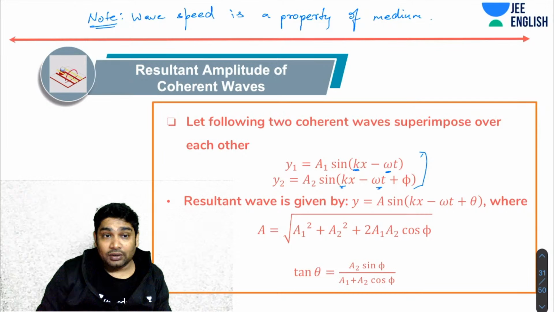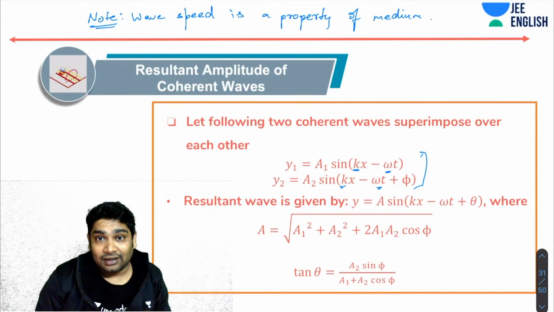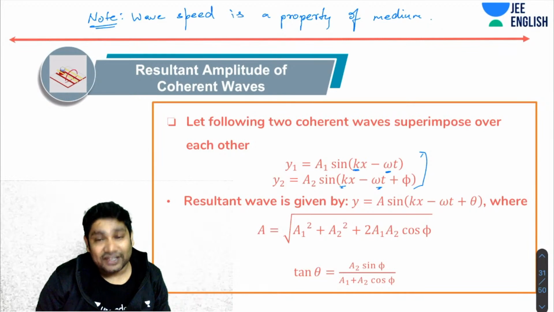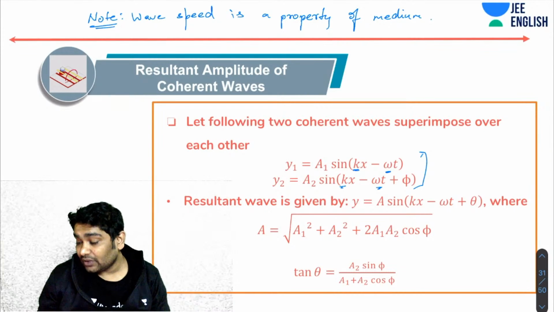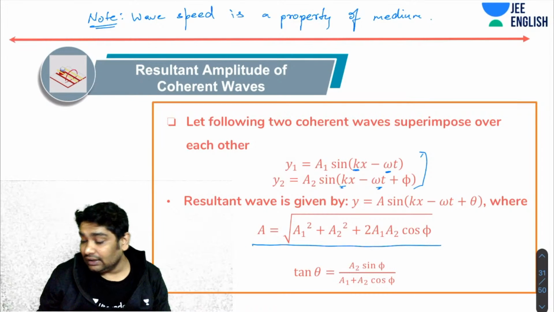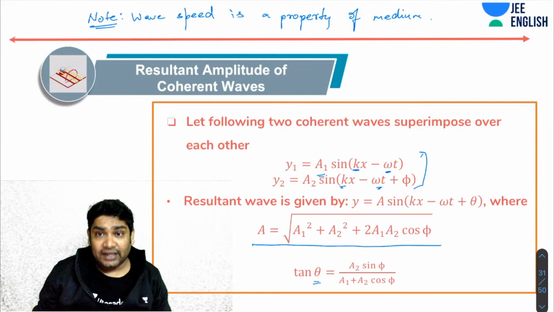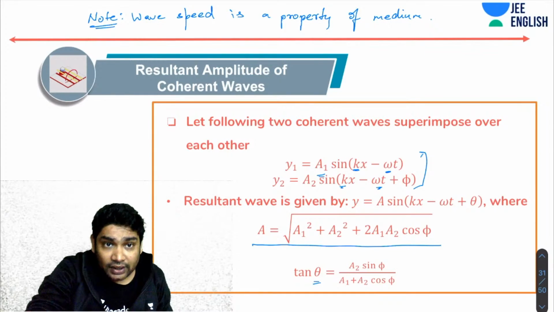Anyhow. So now, if you remember our analysis of the superposition of SHMs, you realize this kind of superposition can be done by adding the two phasors. The two phasors of A1 and A2 are at a phase difference of phi. Okay, so you realize the resultant amplitude would be given like this, and then the angle theta which this phasor will make with A1 is given by this. Okay. Once I know this A and theta,